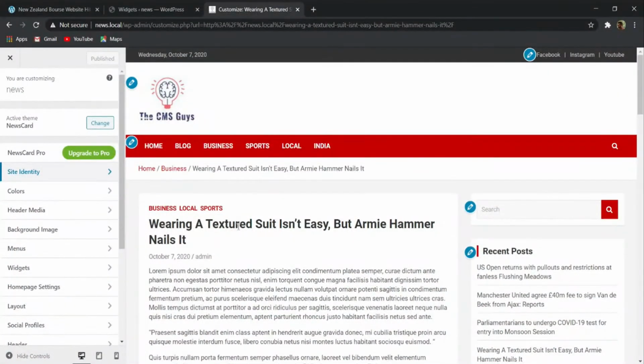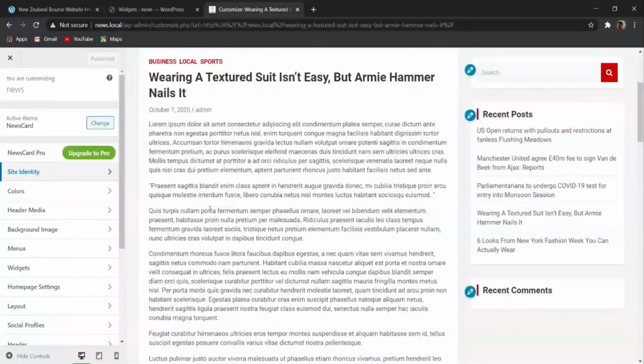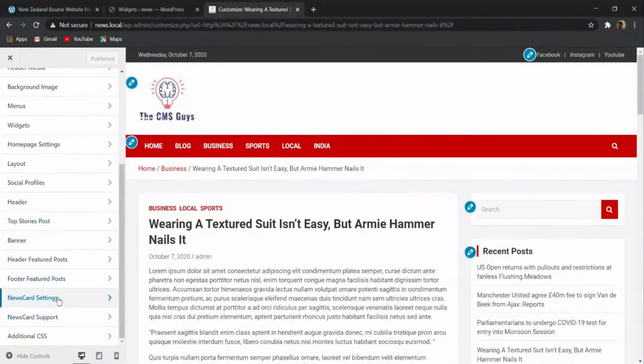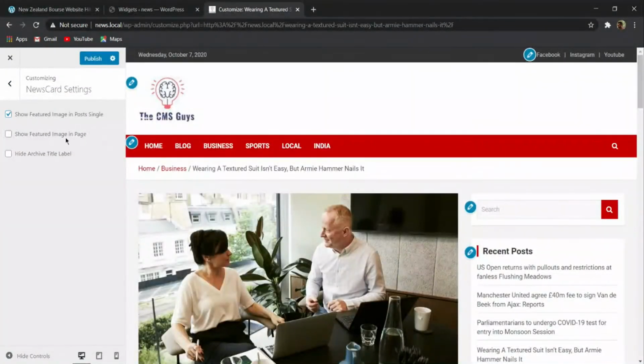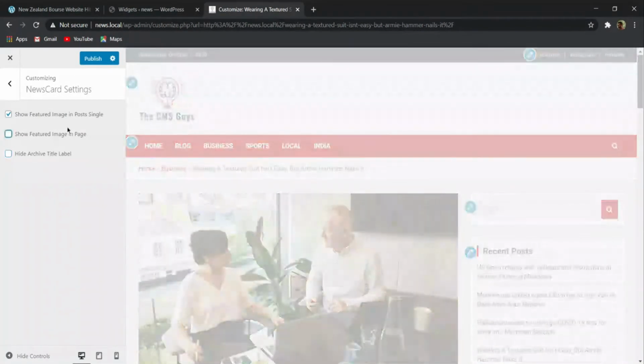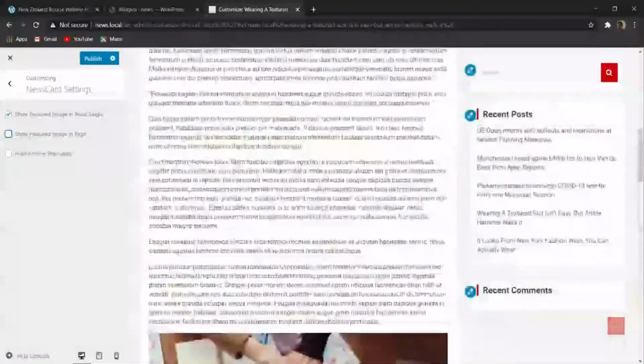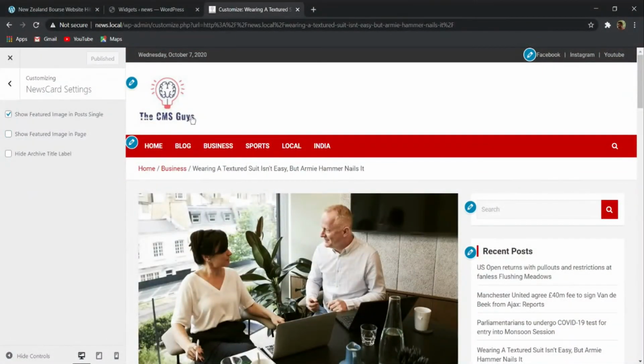So now let's fix this. Whenever there is a single page post, you can see that we are not able to see the featured image. Here you can see the news card setting, simply click on it. Here you can see featured image in a post single, featured image in page, hide archive title label. So you get different options from here. Now let me click on publish.